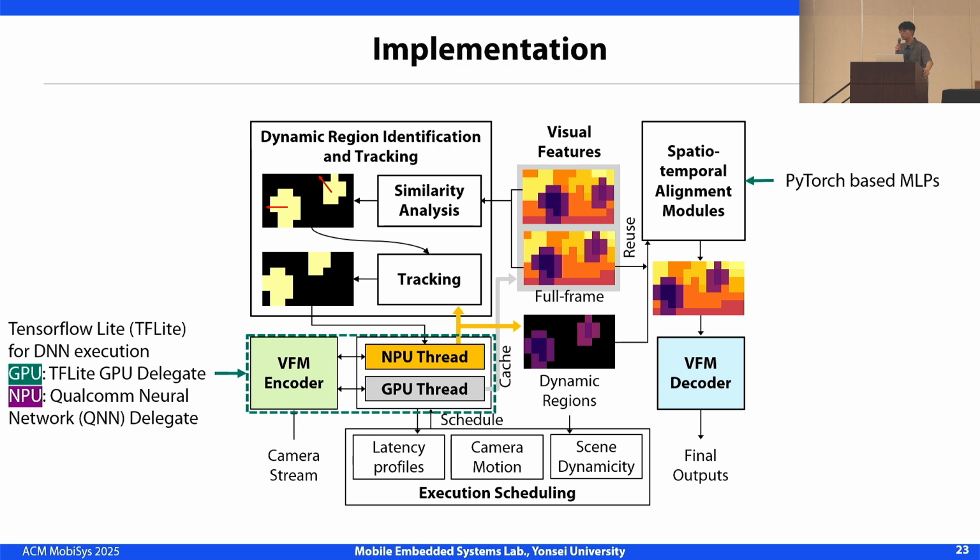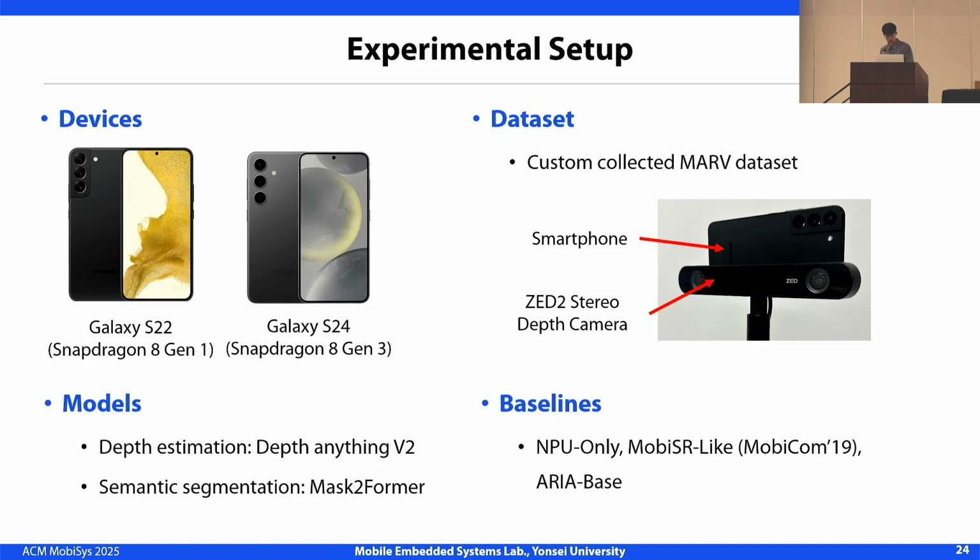This slide shows the overall implementation of ARIA. We use TensorFlow Lite for DNN execution with GPU inference through the TF-Lite GPU delegate and NPU execution via the Qualcomm Neural Network delegate. Key modules like dynamic region identification, spatio-temporal alignment, and execution scheduling are carefully coordinated across CPU, GPU, and NPU threads. Lightweight MLPs in patch flow prediction are implemented with PyTorch. So now let's move on to the evaluation.